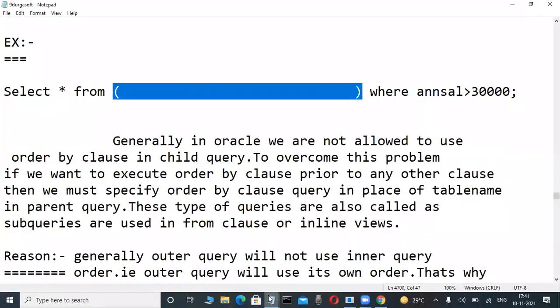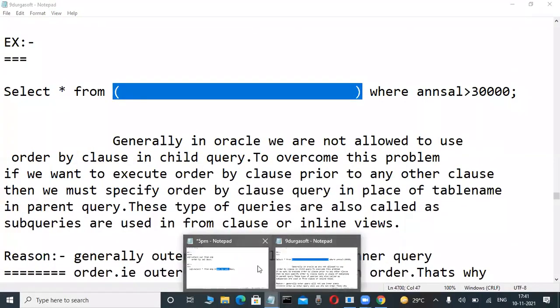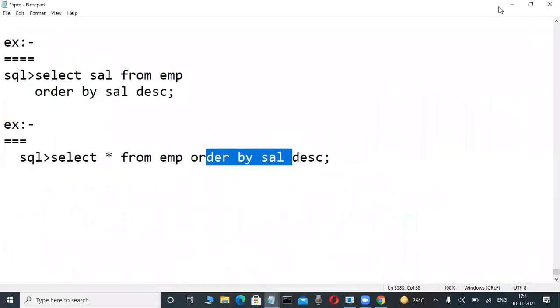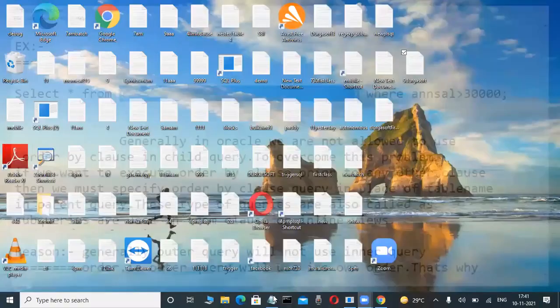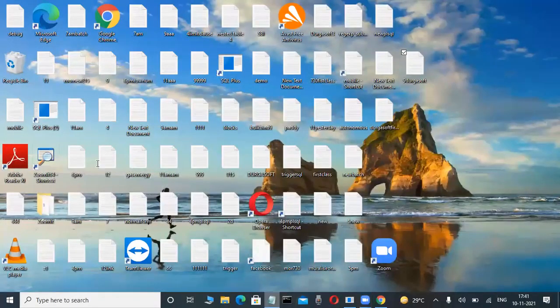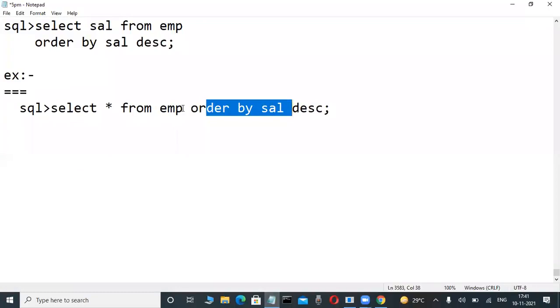Simply, whatever you are learning today, nobody asks about here, because those are all well-known things. Later, very important, why it is not working and how we are working with inline views. So many things are there. But for the first time, the order by clause is very easy.